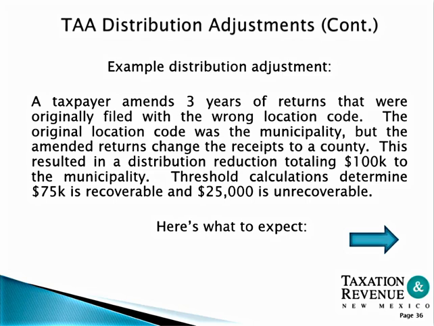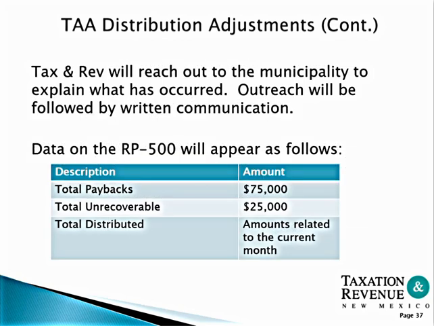Here's what to expect. Taxation and Revenue will reach out to the municipality to explain what has occurred. Outreach will be followed up by written communication. Data is present on the RP-500. Total paybacks include $75,000, unrecoverables $25,000, netting out the amount related to the current month's distribution.